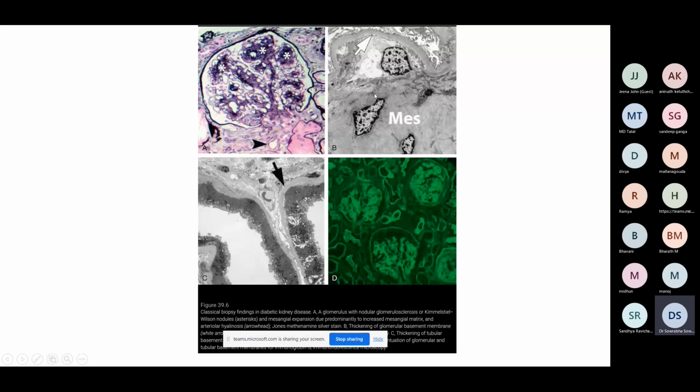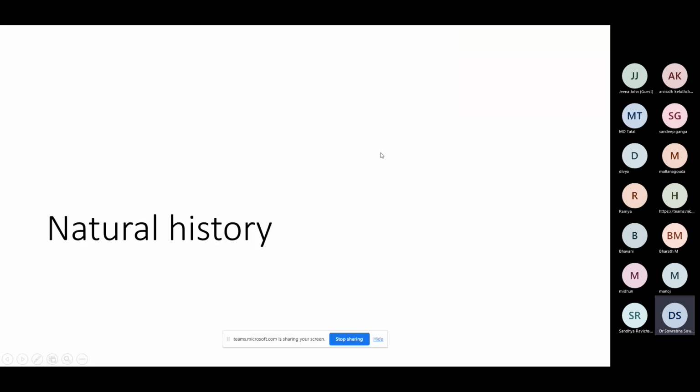You don't have to remember the histopathology if you don't want to, but these are basically of interest. That's all. So now let us briefly go into, we saw certain clinical clues, how to diagnose diabetic nephropathy, and the definition of diabetic nephropathy and all those aspects.